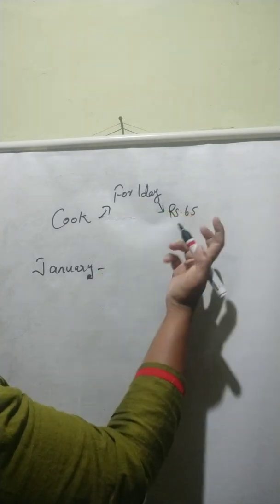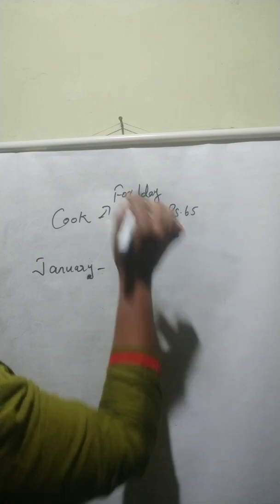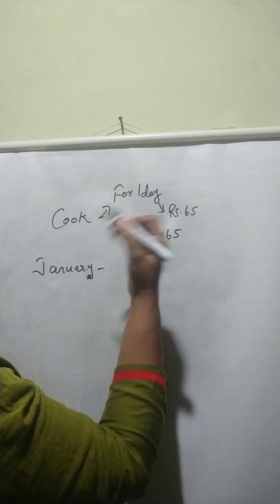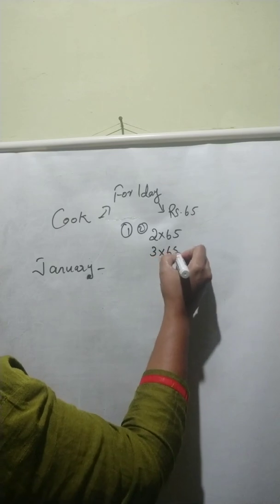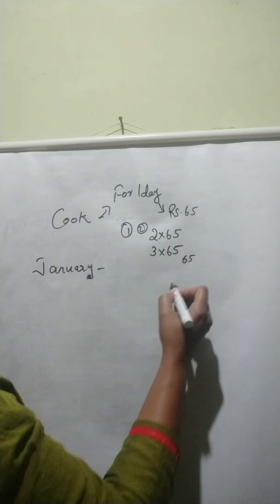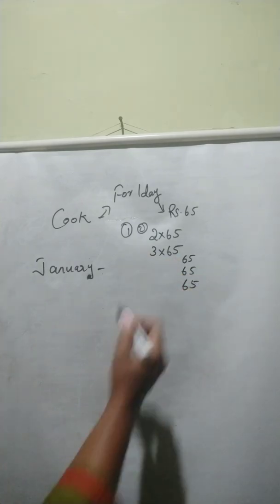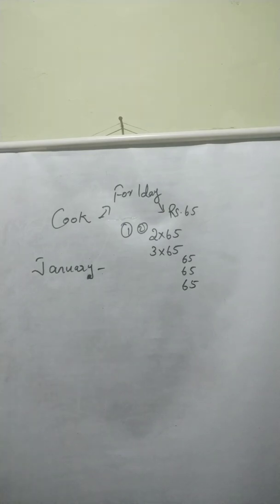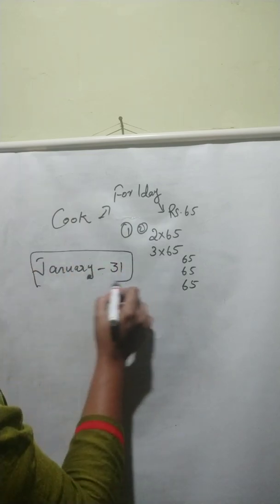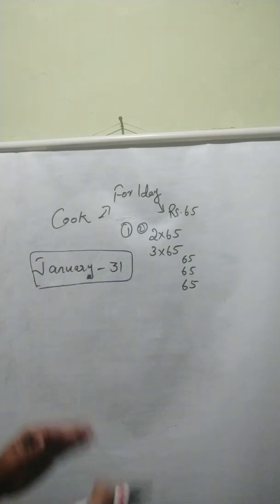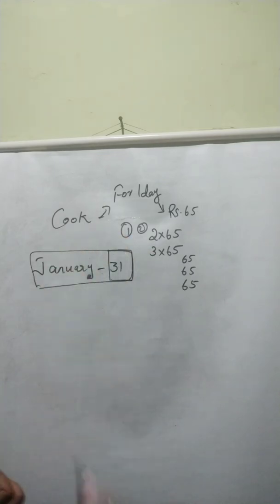Here he worked for 2 days. That will be 2 times 65 needed to give. First day and second day. Then if he worked for 3 days, we need to give 3 times 65. That means for one day 65, second day again 65, for third day again 65. Like that way. For January month, how many days are there? 31 days are there. So, we need to find out for 31 days, what was the salary of this cook?